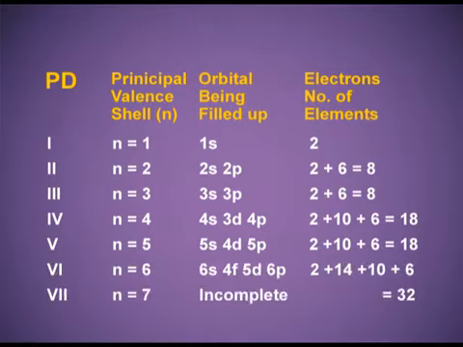Sixth period, n is equal to 6. 6s, 4f, 5d and 6p orbitals. The s orbital can accommodate 2 electrons, f can accommodate 14 electrons. The d orbital has 10 electrons and p 6. In total 32 electrons, hence 32 elements in the sixth period. Seventh period, it is still incomplete.